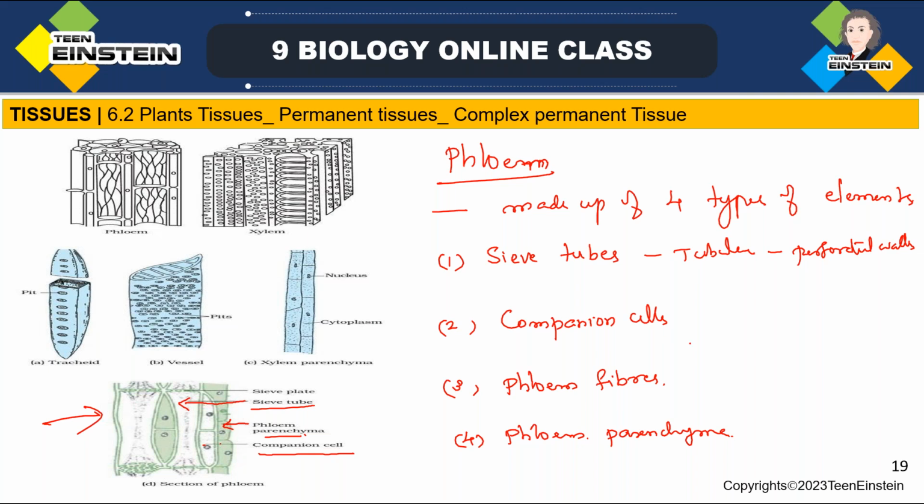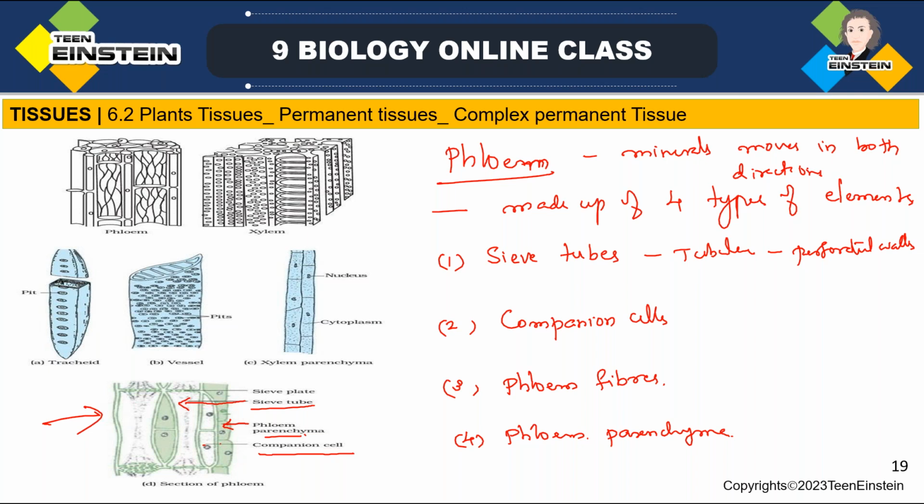But in the case of phloem, minerals can move in both directions. In phloem, minerals can move in both directions.